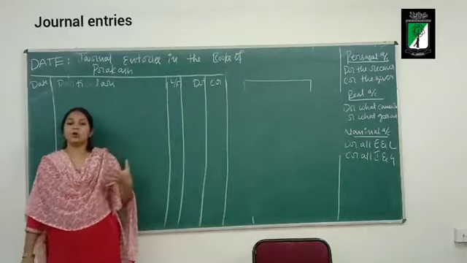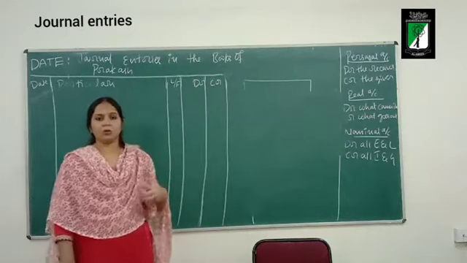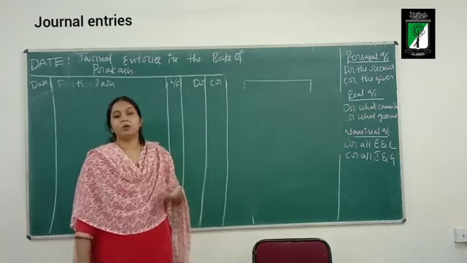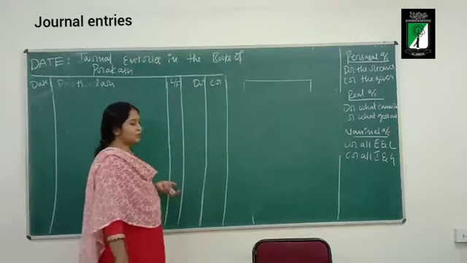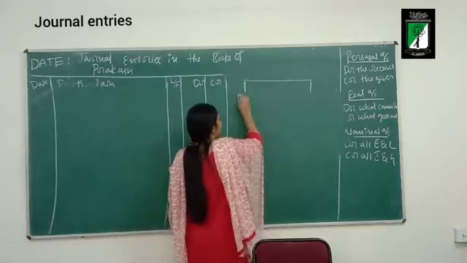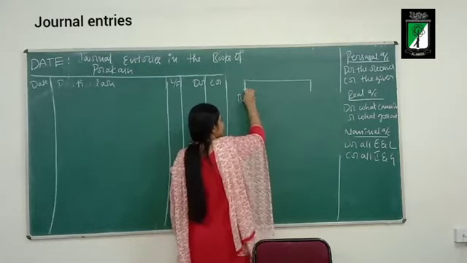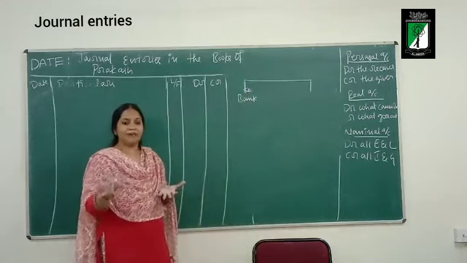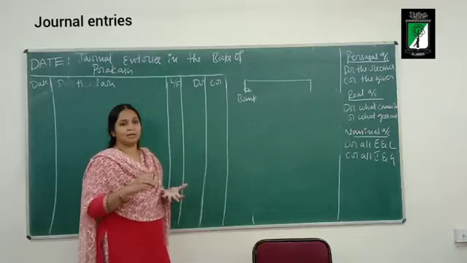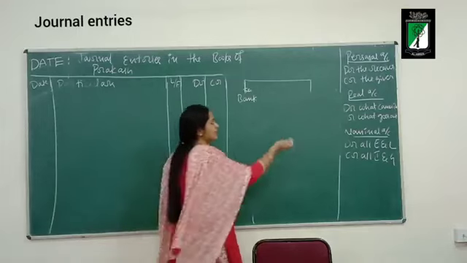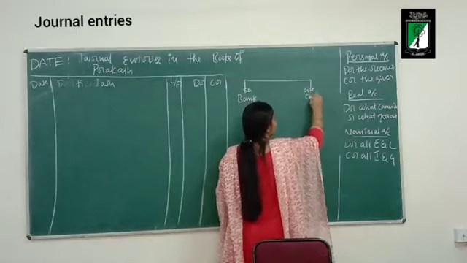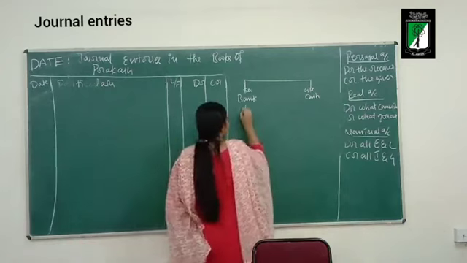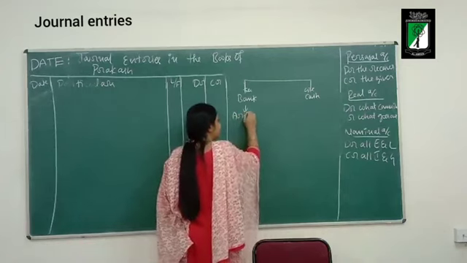The business has opened an account with Canara Bank by depositing rupees 25,000. Who is taking money here? The bank. The business is giving cash. The bank is an artificial person.